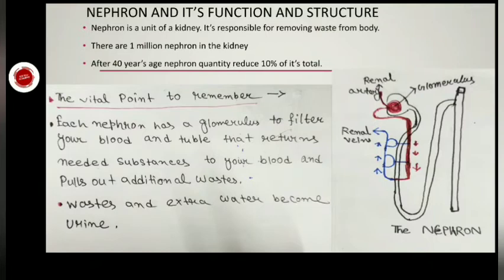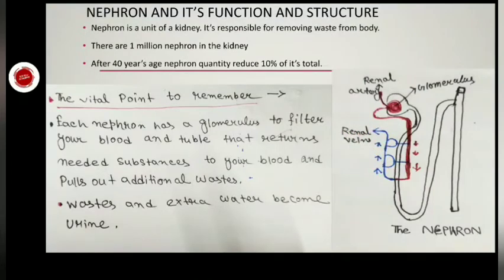The vital point to remember: each nephron has a glomerulus to filter our blood and a tubule that returns needed substances to our blood and pulls out additional wastes. This is the glomerulus, this is the renal artery, this is the renal vein. The blood goes in through the renal artery to the glomerulus, and then the filtered blood goes outside through the renal vein.